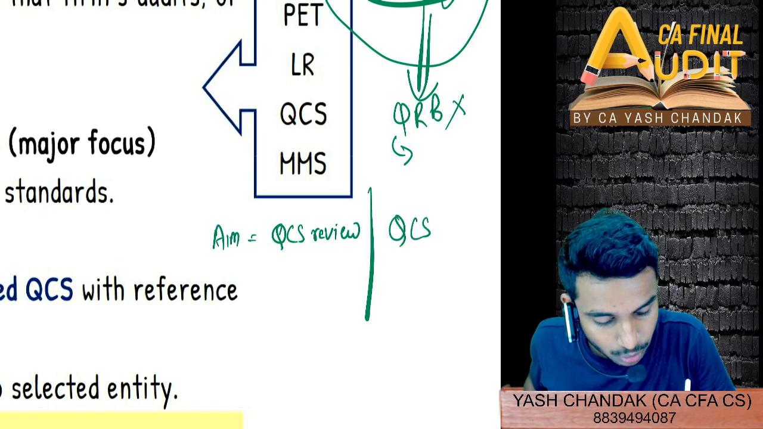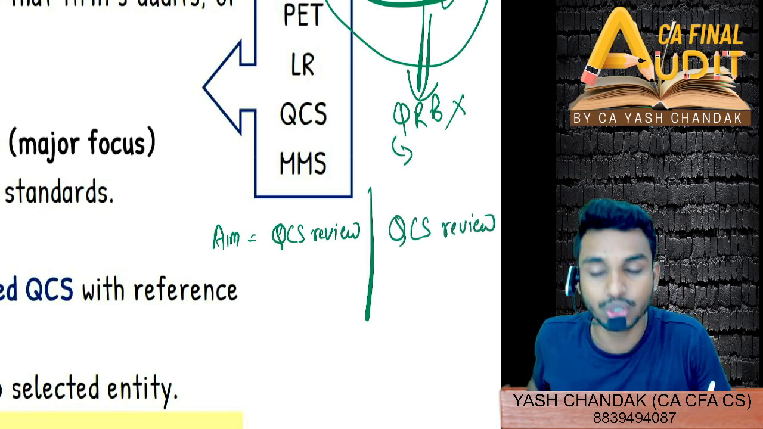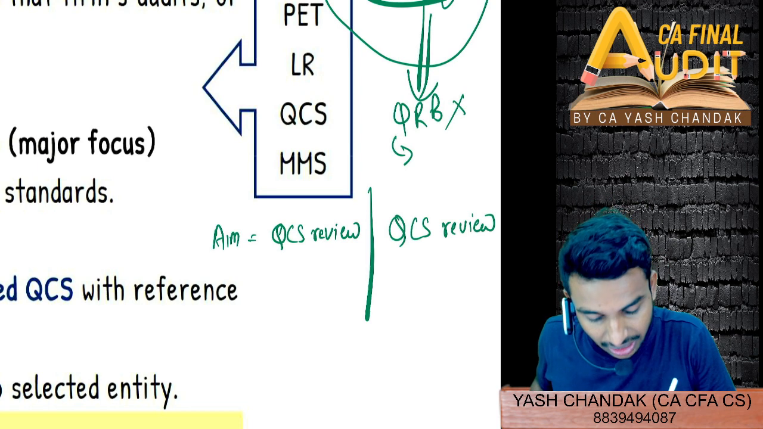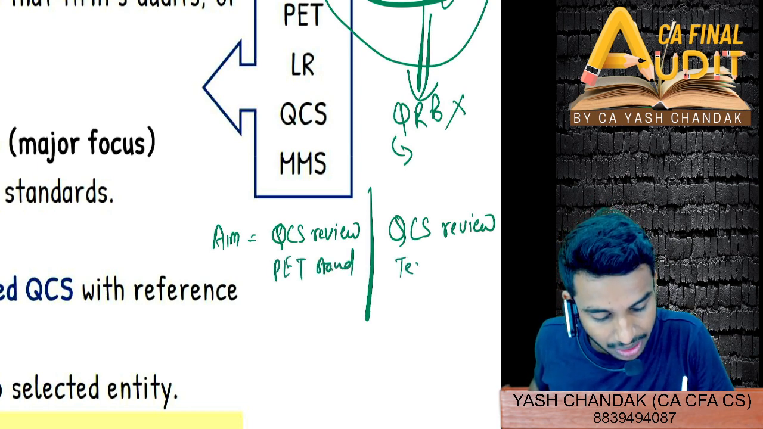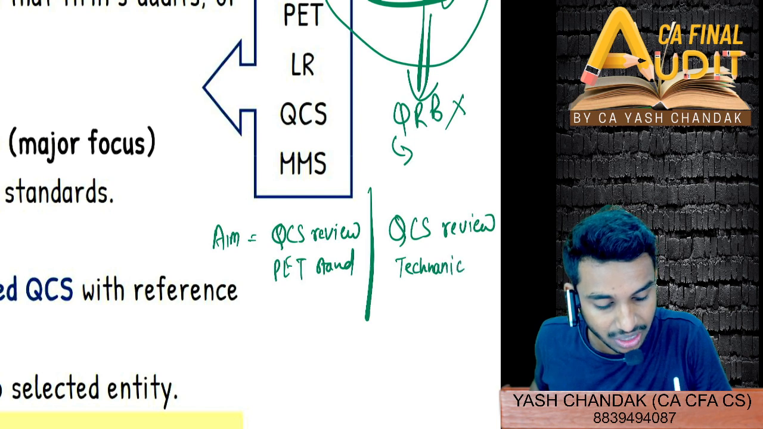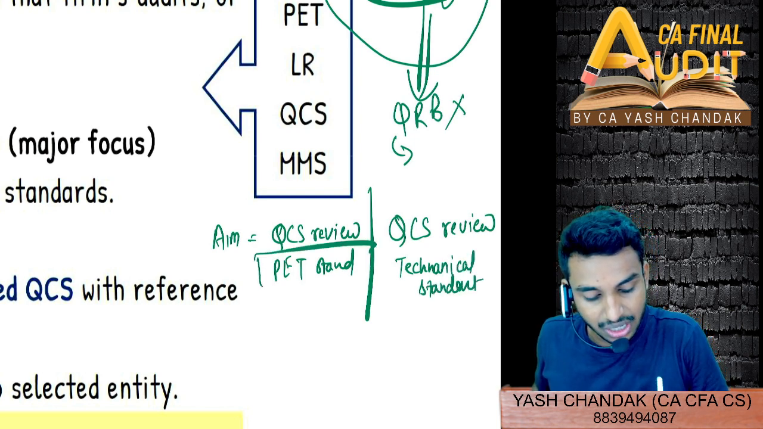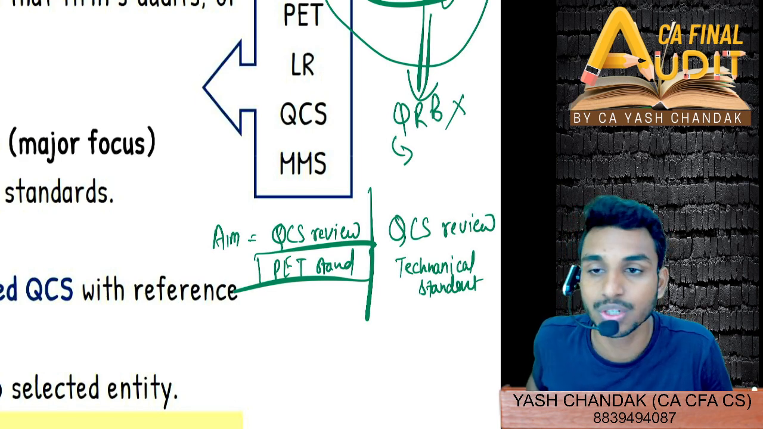Aim in here as well will be to review the quality system controls, the quality control system. Here we were also complying with the PET standards. Similarly, here also we will be seeing whether the technical standards are being complied with or not. There we were referring to the PET standard, here we will refer to the technical standard.